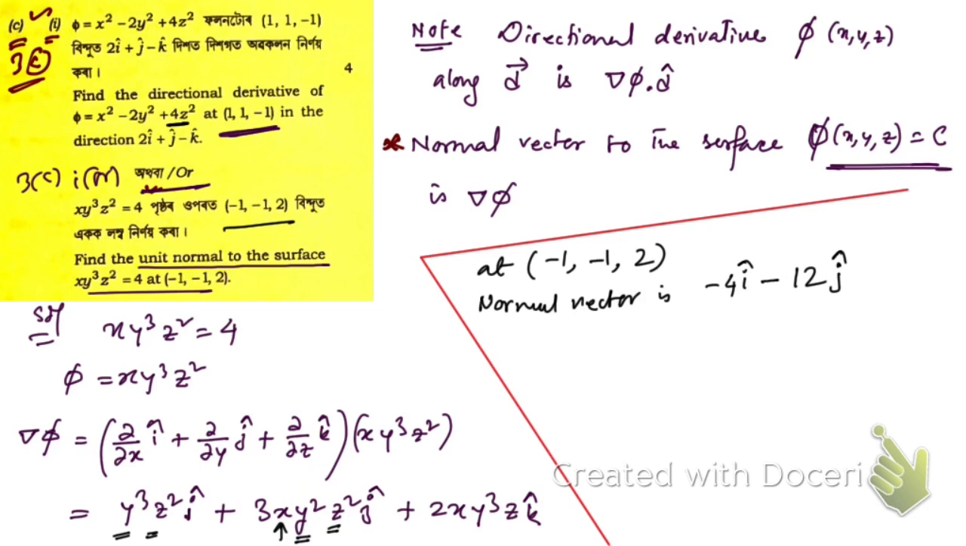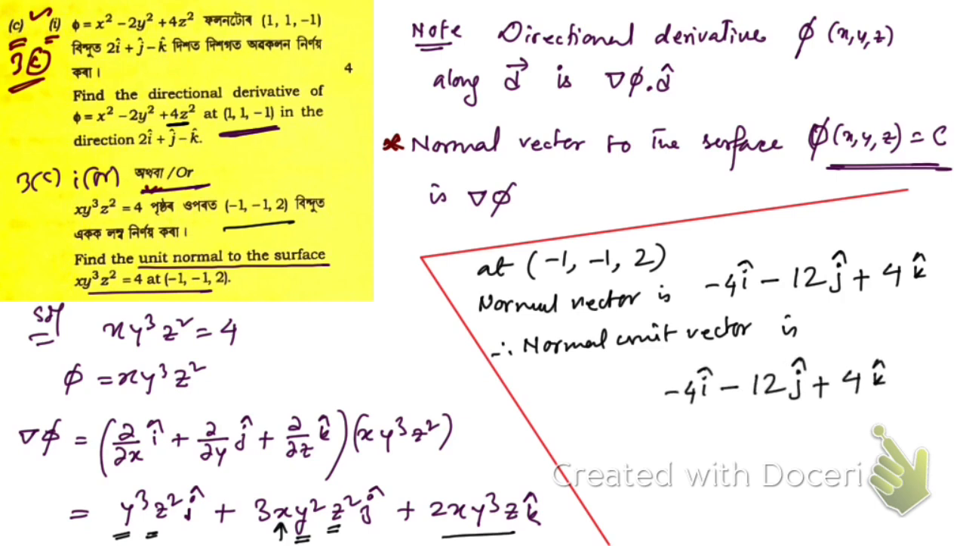Now you see, here if we put the values of x, y and z, then again we're gonna get minus 1 minus 1 cube, then into 2, that's gonna be 4 k cap. 4 k cap, that's what we're gonna get. Therefore the unit normal vector is, so we're gonna take this vector